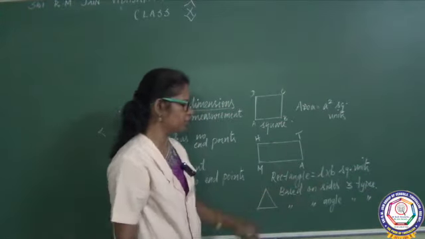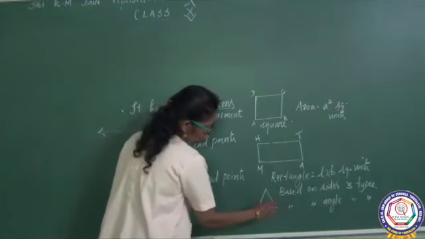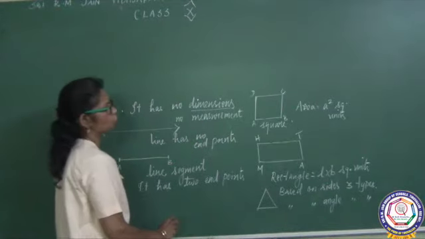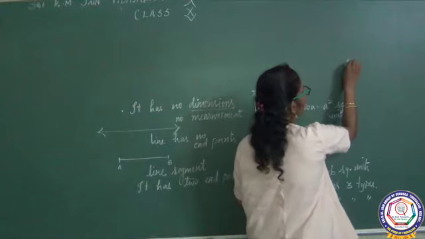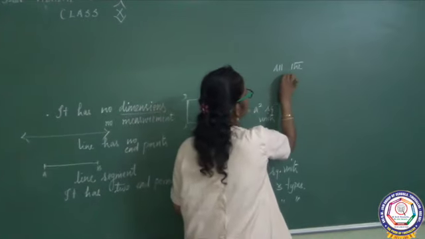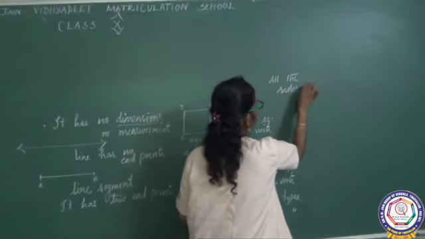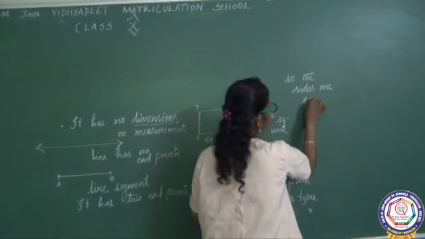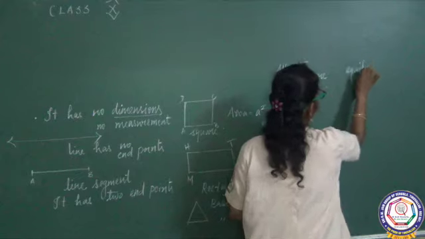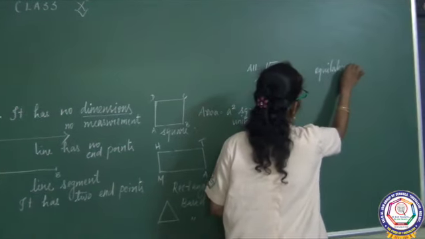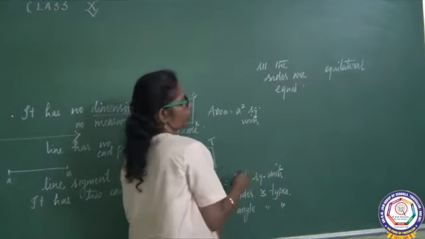Based on sides, if all the sides are equal, that is an equilateral triangle.